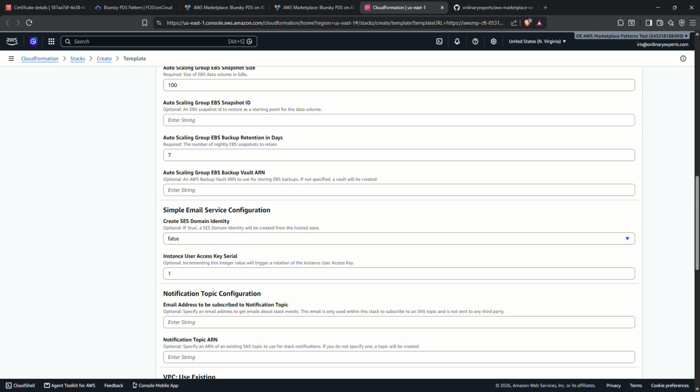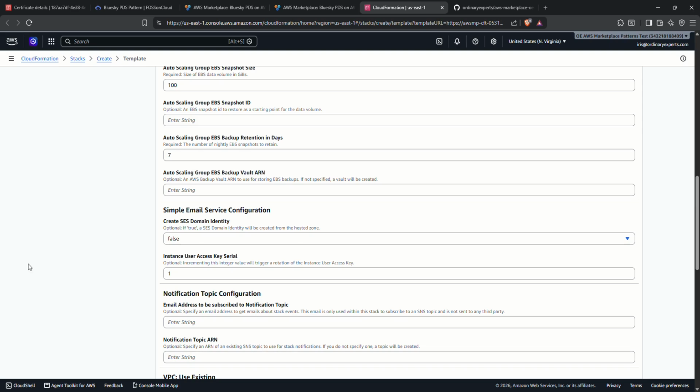One thing to flag before you go live. A fresh SES setup starts in sandbox mode, which means it can only send emails to verified addresses. Before you open this up to real users, you'll need to request SES production access. Otherwise, nobody outside your verified test addresses will get their verification emails.